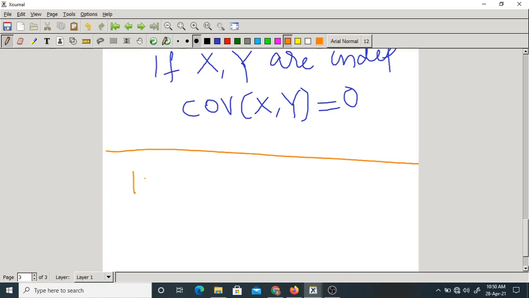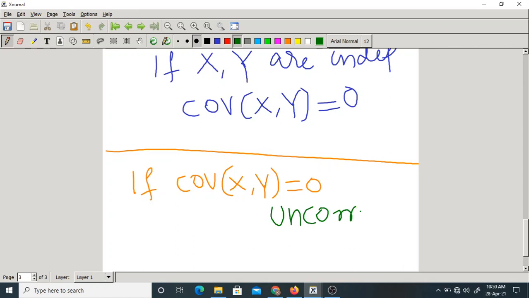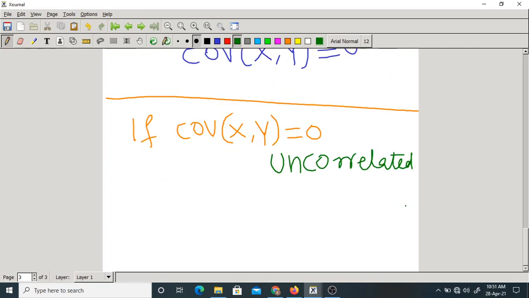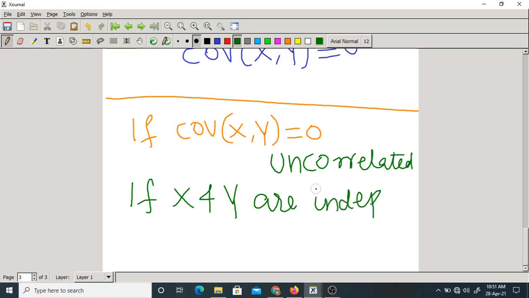If the covariance is 0, what are they called? They are called uncorrelated. Next, if X and Y are independent, then covariance is equal to 0.